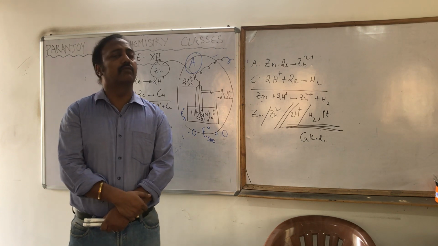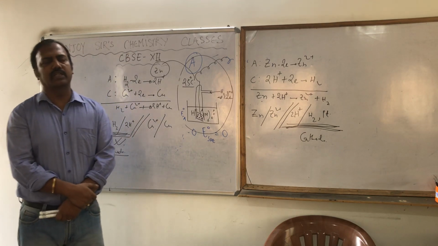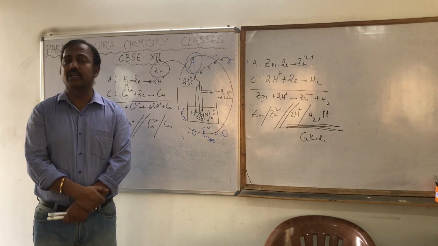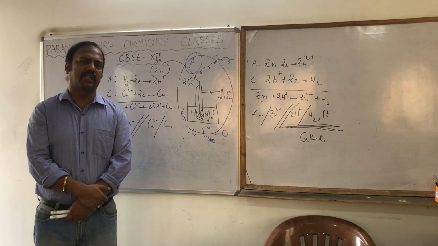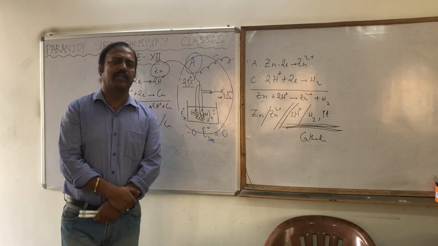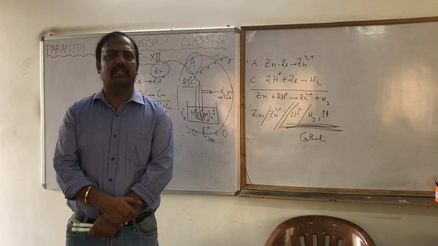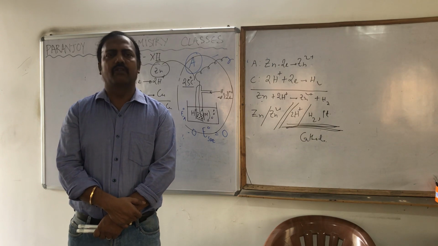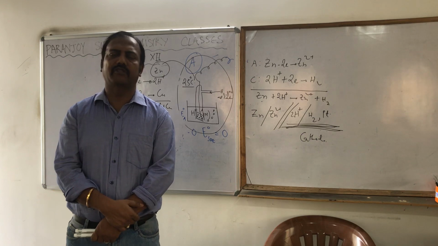Clear? And one more important thing I told today, that the electrode potential of a particular electrode is considered as its reduction electrode potential always, doesn't matter whether the oxidation is taking place or reduction is taking place. If you see the electrochemical series where the electrode potentials of all the electrodes are given at the standard condition, the values given are from least to highest. Please look at your book, look at the table of electrochemical series.